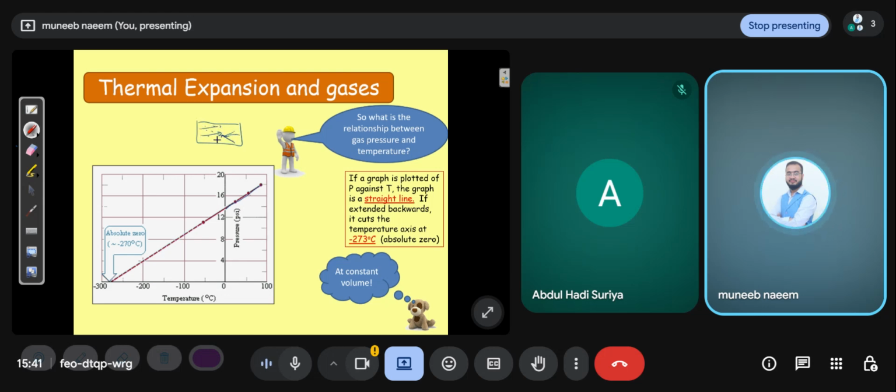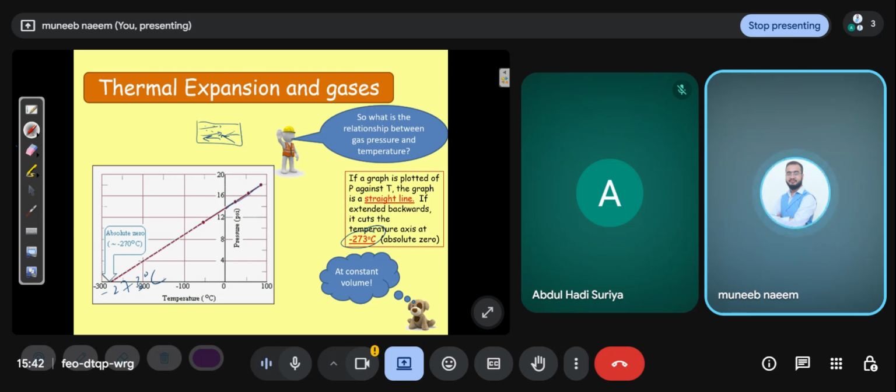And as your temperature decreases to minus 273 degrees centigrade, at this temperature all of the particles of the gas are stopped. There is no kinetic energy, there is no motion between the molecules.